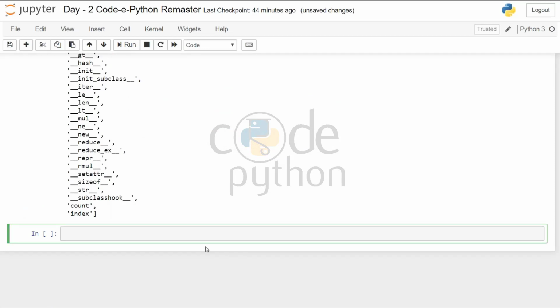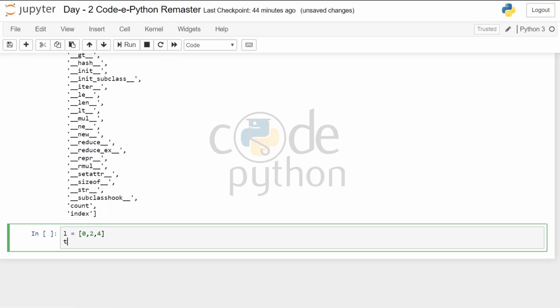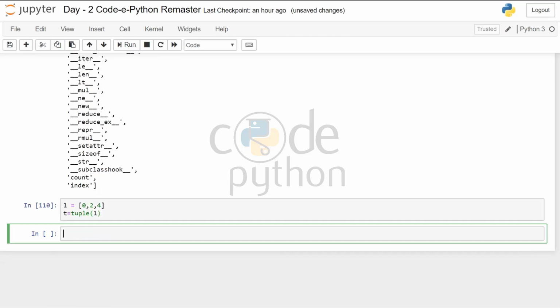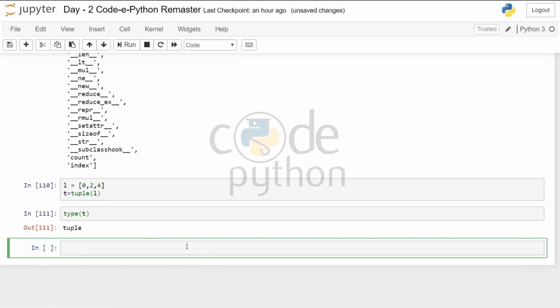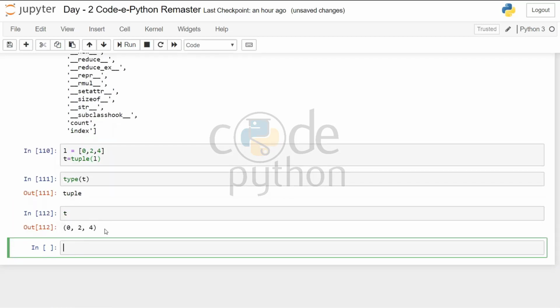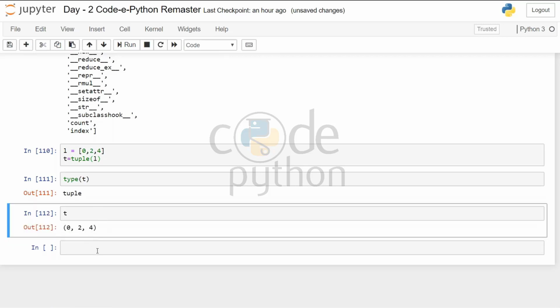If you want to convert a list to a tuple, let's take a list. Let's say 0, 2, and 4. If I want to create a tuple, I'll write tuple of L. And when I check the type of it, it's a tuple. Or I can just write T. It will give me the result in the form of a tuple.